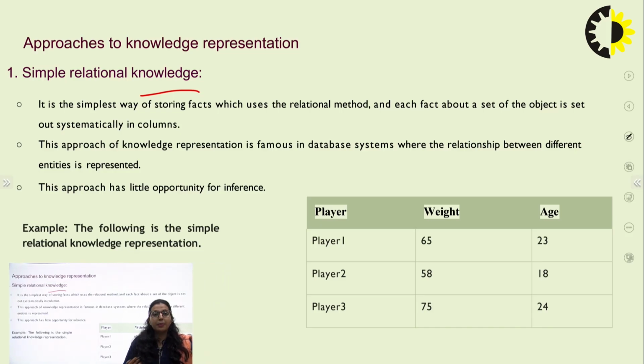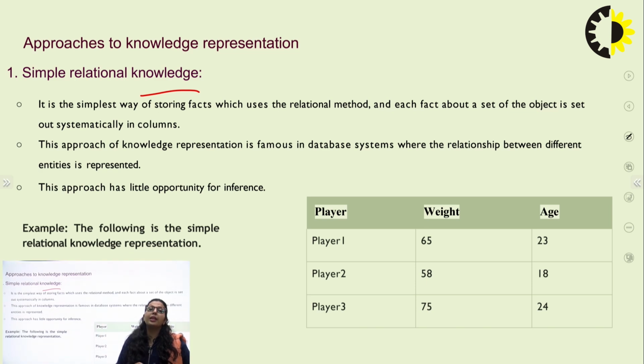When we represent the knowledge using tables, as we do in a database, that representation contains various relations between different entities stored in the table, as the database relation system has. We are representing the knowledge in tables and using those relations to conclude or to provide some kind of solution.